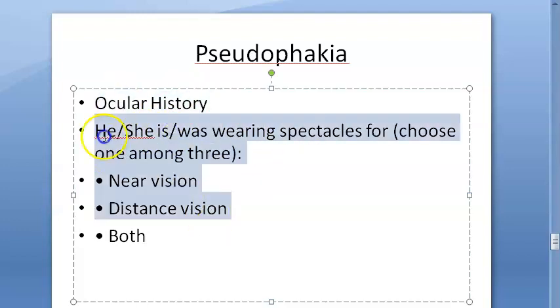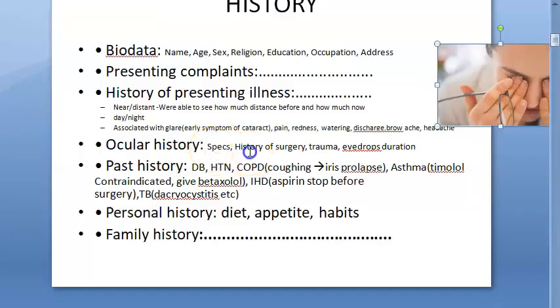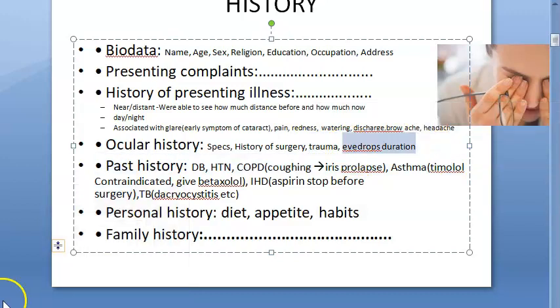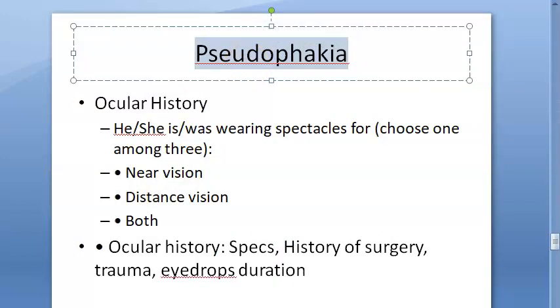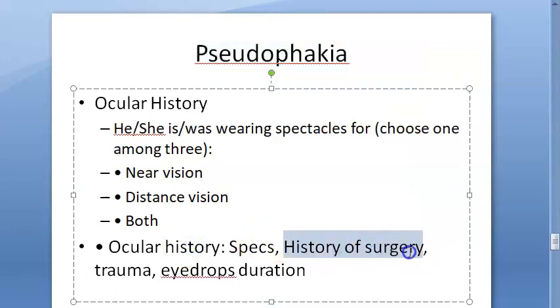Ocular history. Let us look at ocular history. So basically, are they wearing specs, near vision or distant vision, from when, and which eye. Standard in ocular history, guys, you can ask the history of surgery, trauma, eye drops if they are using, the duration of eye drops, etc. Guys, as this is pseudophakia and if it is a complication of cataract surgery, they can have any symptom, isn't it? And then you will have to ask all these things. You can't leave out anything, is it? So all this surgery, trauma, everything you'll have to ask.